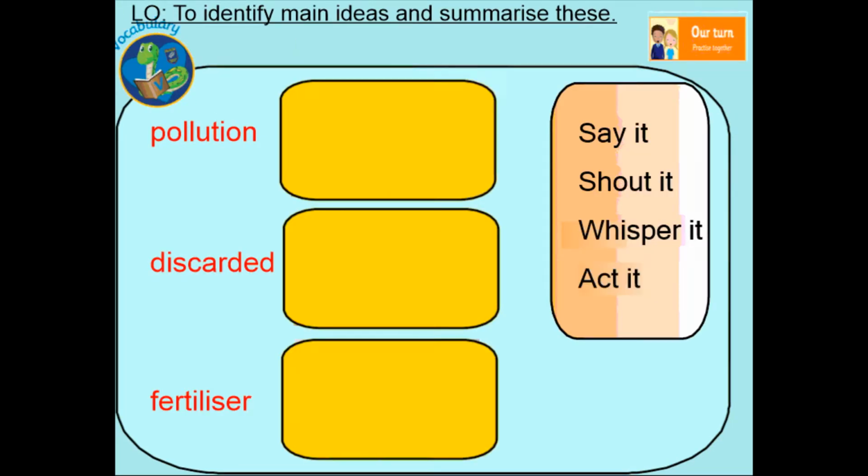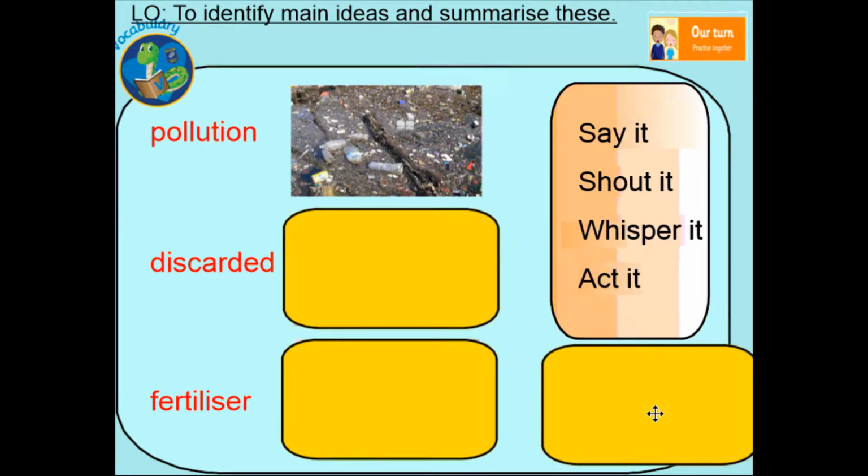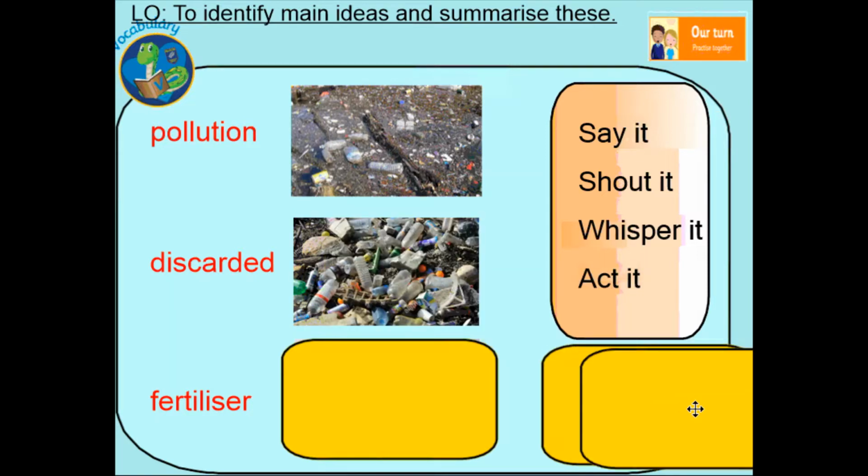So here we've got some of the vocabulary again that was introduced in yesterday's lesson. So again, we'll just do a recap today. So our first word was pollution, and that is harmful waste or rubbish that causes damage to water, land and air. And if something is polluted, it gets very dirty. Discarded. Well, if something is discarded, it's thrown away. So if we discard something, we'll get rid of it or throw it away.